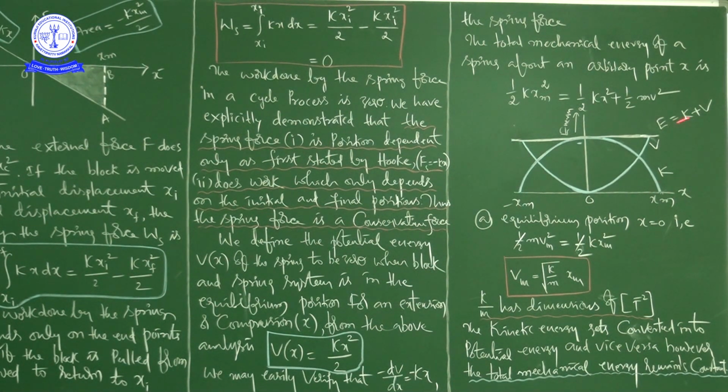Observe carefully, this is the kinetic energy of the block, this is the potential energy of the spring, and this is the total energy. So finally here we are verifying the law of conservation of mechanical energy.